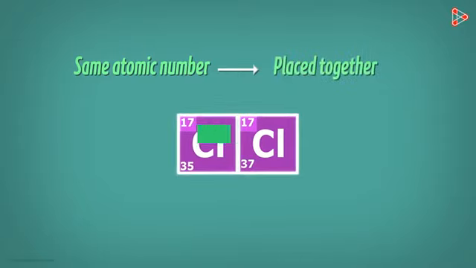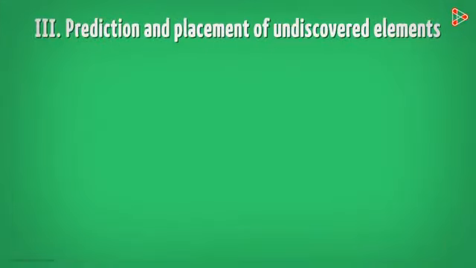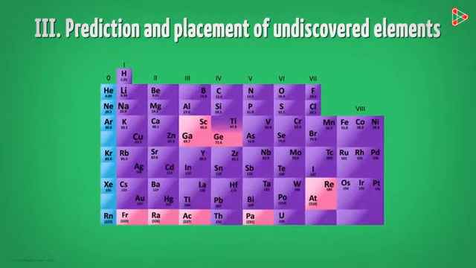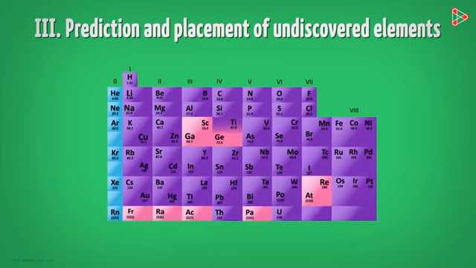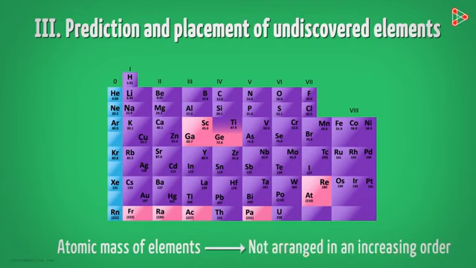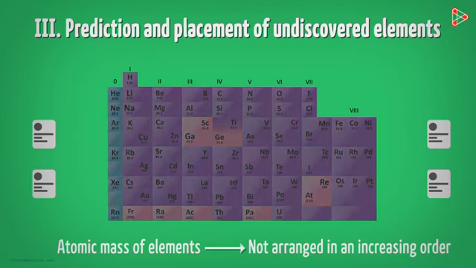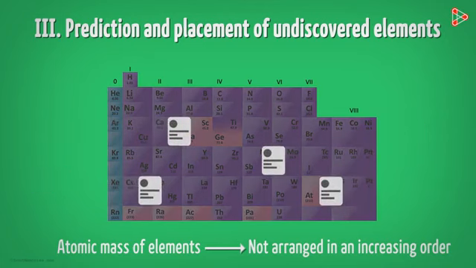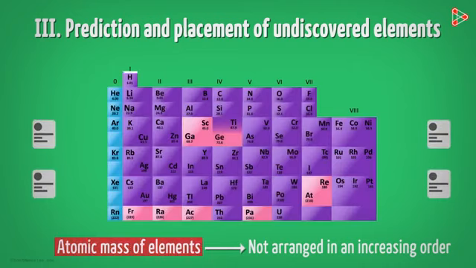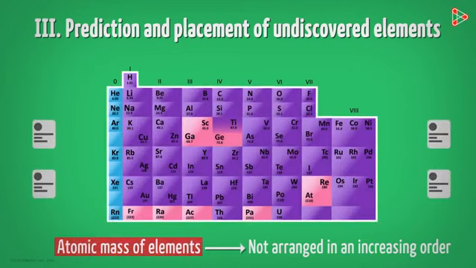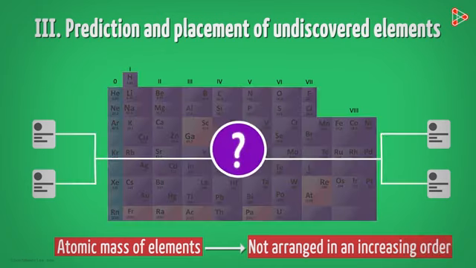Lastly, we had the prediction and placement of undiscovered elements. The previous table by Mendeleev was based on atomic masses of elements. However, the atomic masses of elements were not arranged in a constantly increasing order. Hence, if newly discovered elements were to be placed in the table, then their position would be confusing. But why? It's simply because if the atomic masses of previously discovered elements were not in a regularly increasing manner, then how and where will we place the new ones?